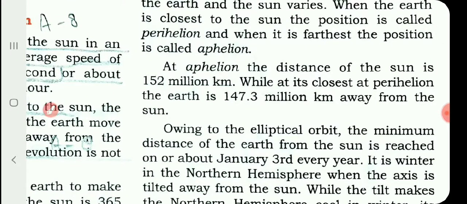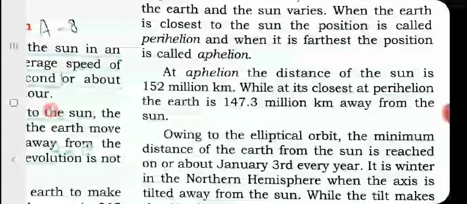At aphelion, the Earth's distance from the sun is 152 million kilometers. Earth का दूरी sun से aphelion में 152, and at perihelion 147.3 million kilometers.